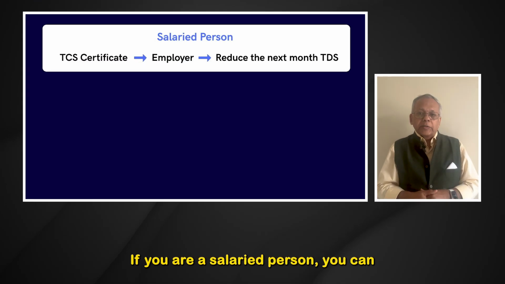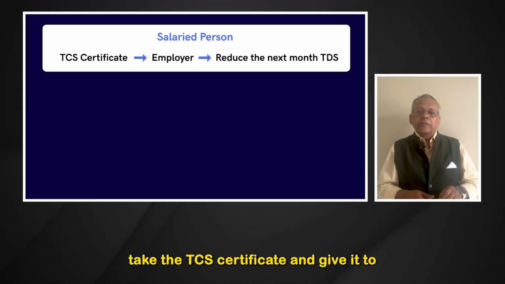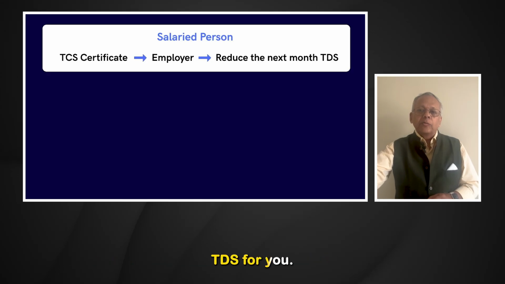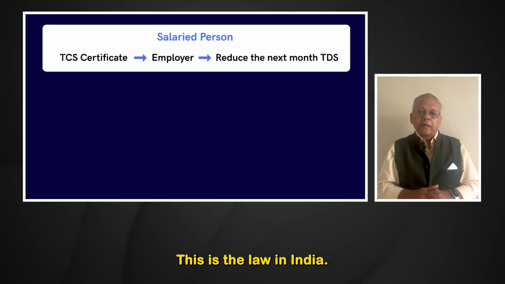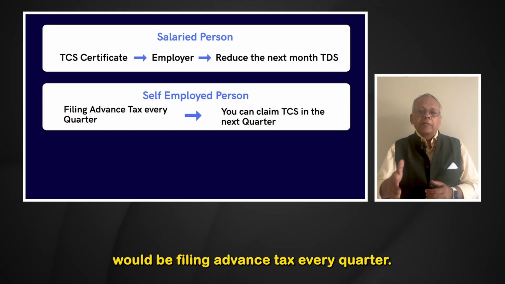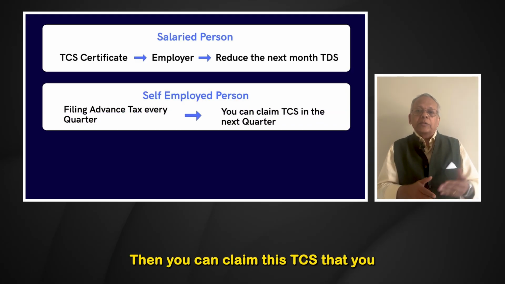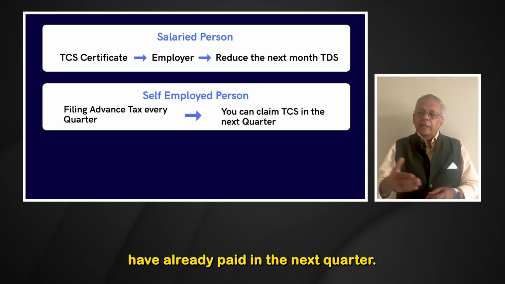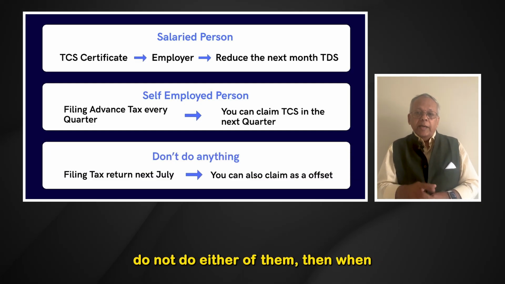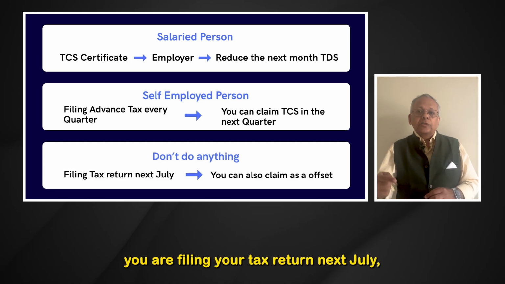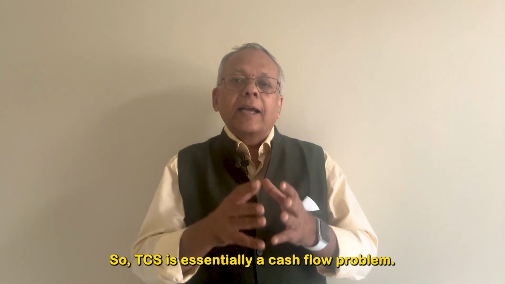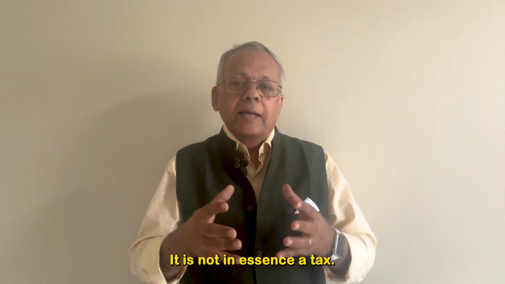If you are a salaried person, you can take the TCS certificate and give it to your employer who will reduce the next month's TDS for you. This is the law in India. If you are a self-employed person, you would be filing advance tax every quarter. Then you can claim this TCS that you've already paid in the next quarter. And the third one is in case you don't do either of them, then when you are filing your tax return next July, you can claim this as an offset. So TCS is essentially a cash flow problem. It is not in essence a tax.